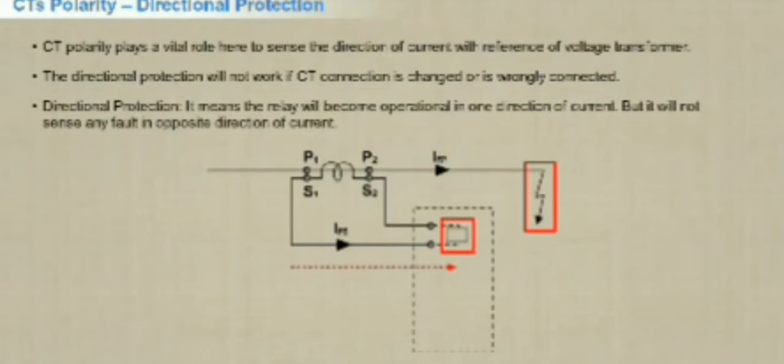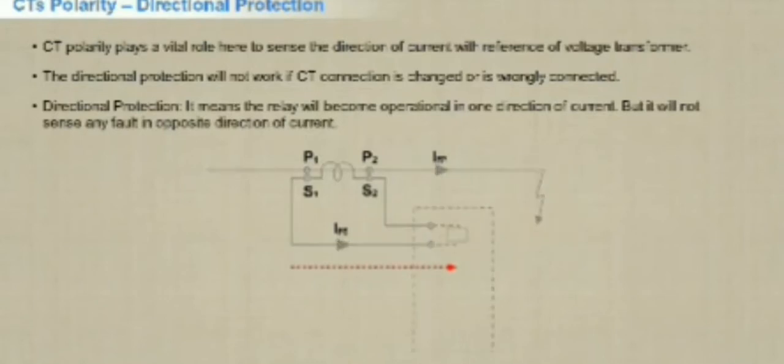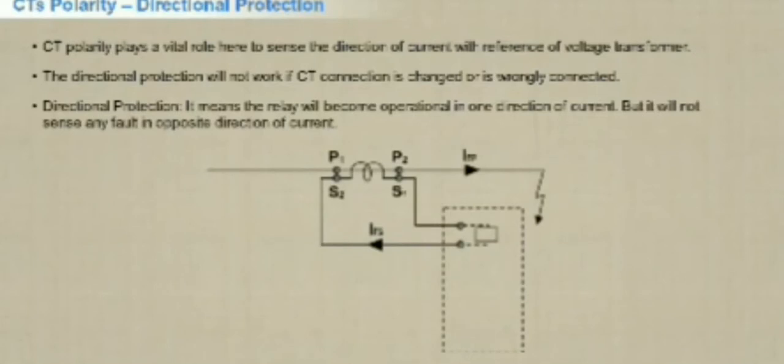This is directional protection. However, let us look at another scenario where the connections of the CT secondary are interchanged. Here, the relay will not sense the fault as the CT secondary current is passing in the reverse direction and will not trip the circuit breaker. In this case, the relay will act in the opposite manner, which will not fulfill the expected operational protection requirement.